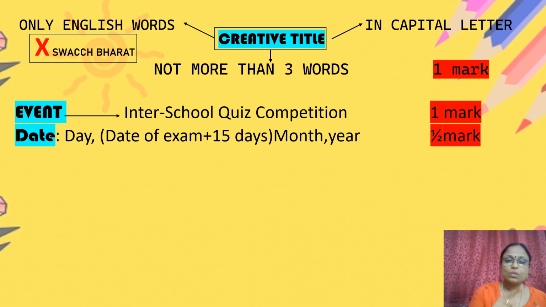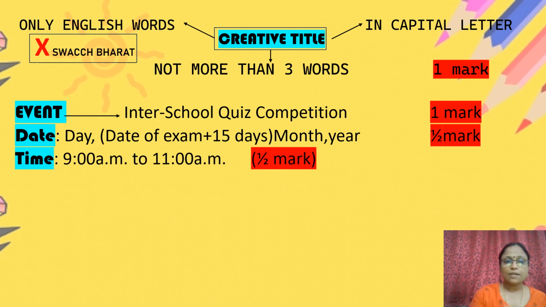So 19. So the day, you can write Tuesday or Wednesday or Monday, any day you can mention. 19th July, month with capital J, 19th July, 2023. And you get half mark for this. After the date, time. When you write time, mention the dot, okay. A dot M dot, then the preposition to should be mentioned. Then 11 a.m., A dot M dot, that dot to be mentioned.